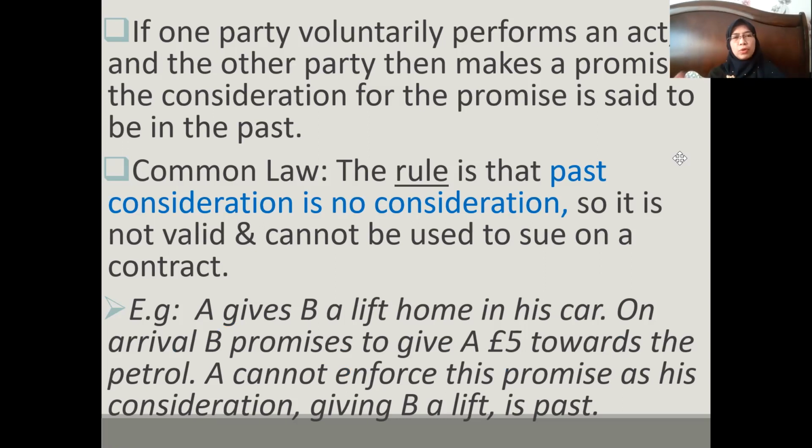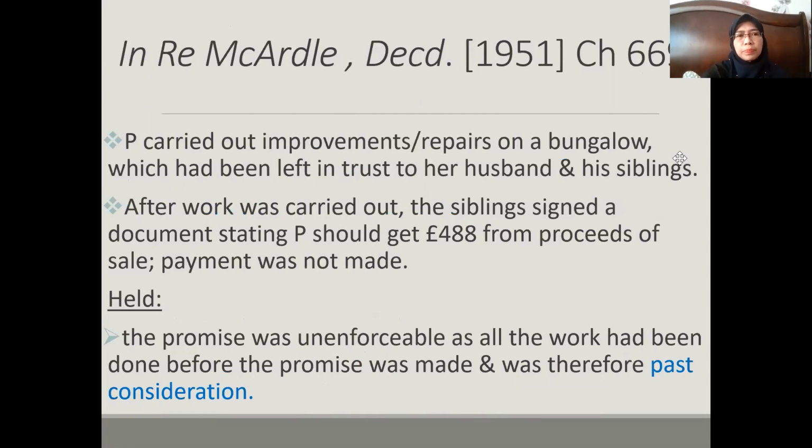At common law, the rule is that A cannot enforce this promise, because his consideration, giving B a lift, is something in the past. There was no promise by B to A before the act of giving the lift home. That's the sequence: the act was done first, and later there comes a promise. If there is any change later, such as no payment as promised, it is not possible to sue in a court of law, because it is not a valid consideration in the eyes of the law. This is the rule at common law.